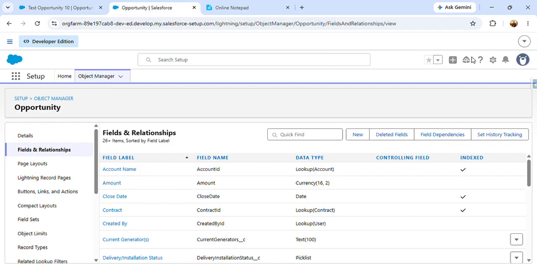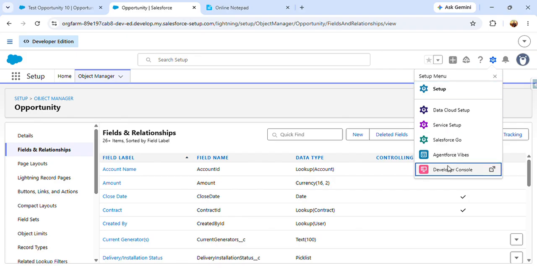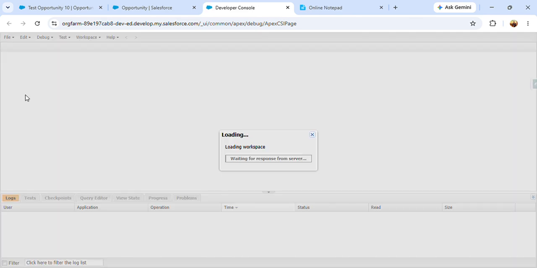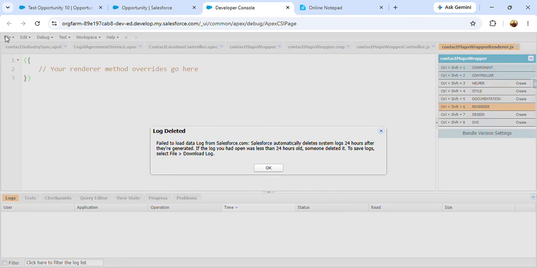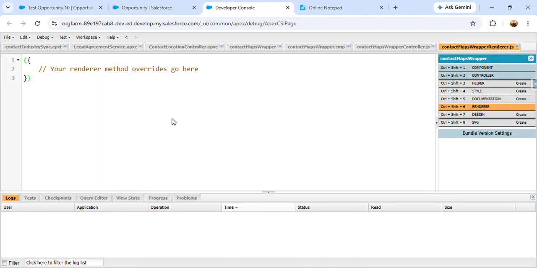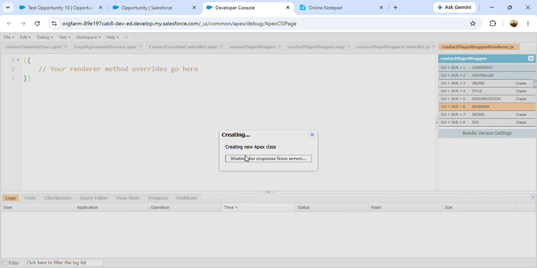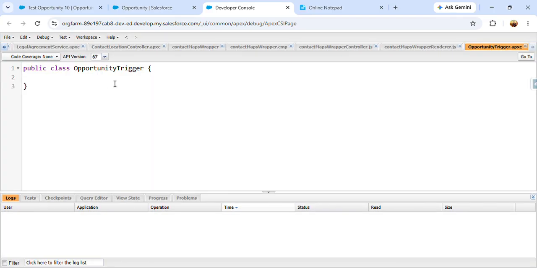So for that, we have to write a trigger. Let me open the developer console so we can proceed to write a trigger. Okay, so opening that, I just write an Apex trigger. I can give any name, opportunity trigger. Okay, that is not an Apex class. Suppose it should be an opportunity handler.